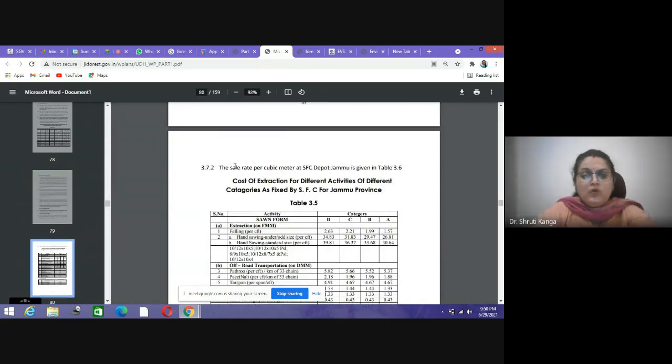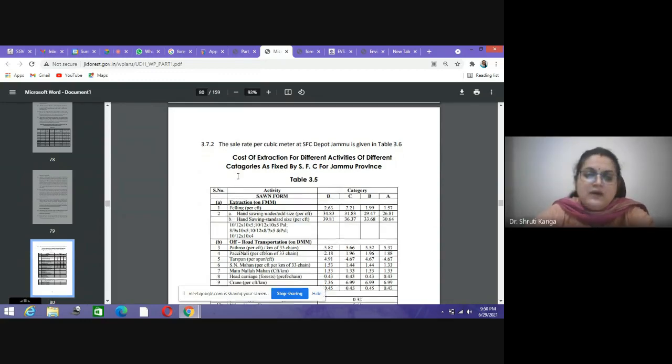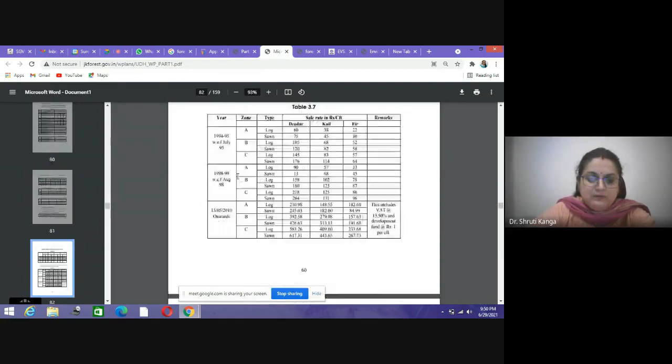So in whole, what we can say, the information about the different produces of the forest division and their value, their quantity, what are the methods, this is being covered in your chapter 3rd.